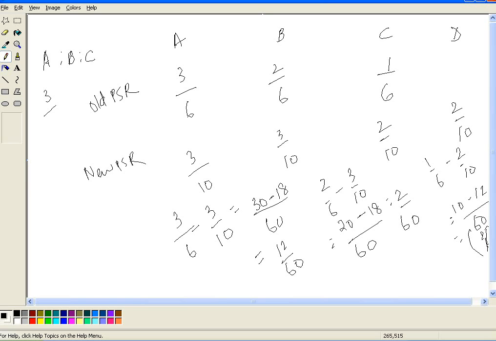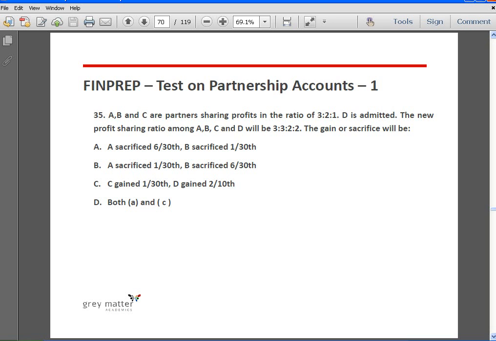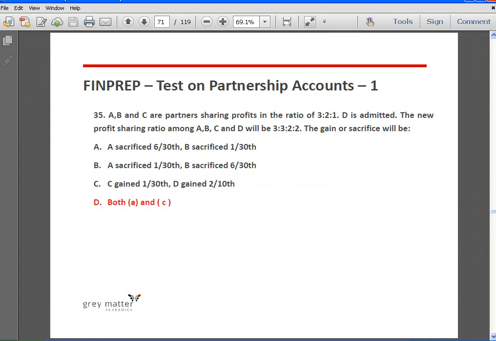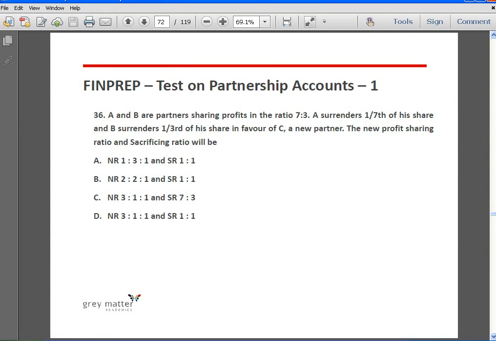D is gaining 2 by 10. So here A sacrifices 6 by 30, B sacrifices 1 by 30 is the correct answer. B is not the correct answer. C gained 1 by 30, D gained 2 by 10, that is also the correct answer. So the answer is both A and C. Okay, next.